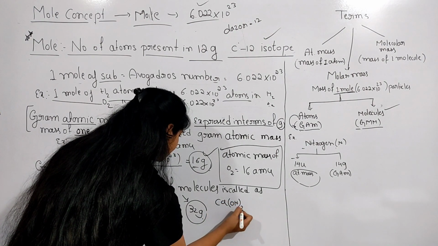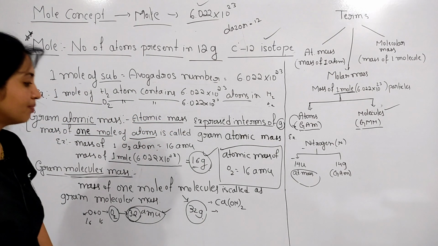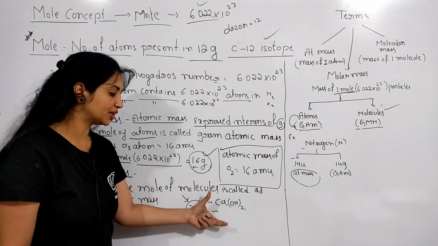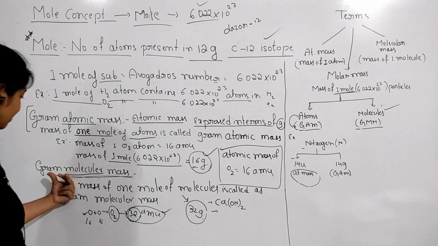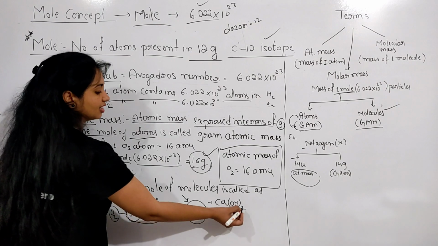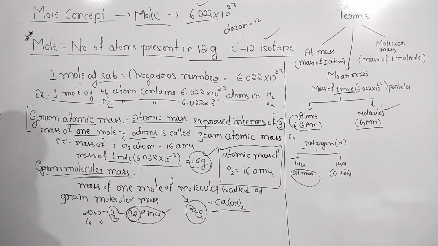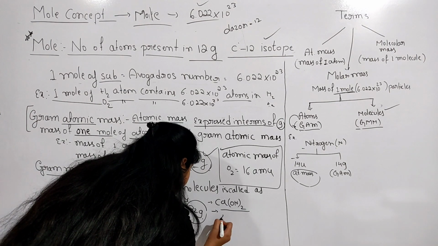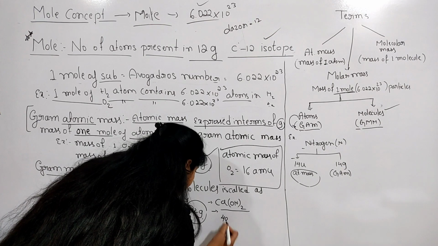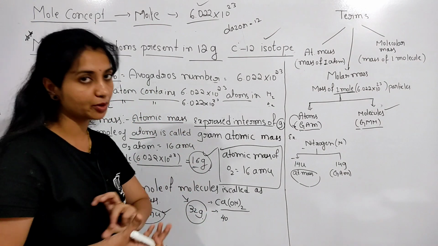Ca(OH)2. So first we have to find the molecular mass, then we have to find the gram molecular mass here. So what is the molecular mass value here? Calcium atomic mass is 40. Molecular mass means the sum of atomic masses.